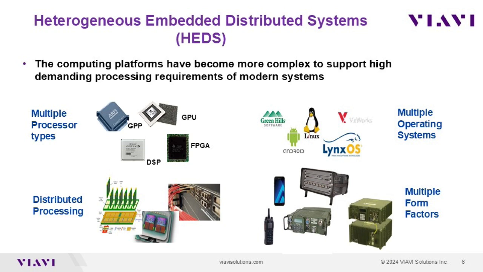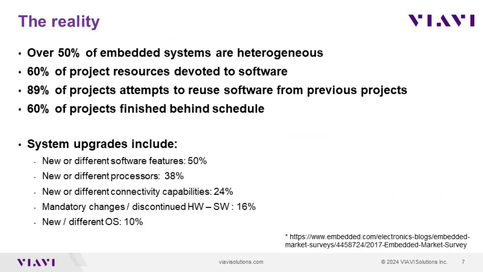We are showing here examples of form factors for the radio industry, but these could be replaced with robots of different size and shape, or vehicles, or drones. As software plays a major role in the development of embedded systems, here are a few numbers worth thinking about. Over 50% of embedded systems are heterogeneous, which means they have multiple types of processors or multiple types of OS, as we've shown in the previous slides.